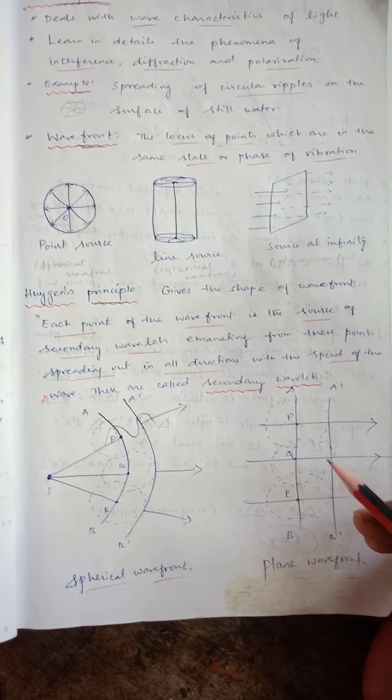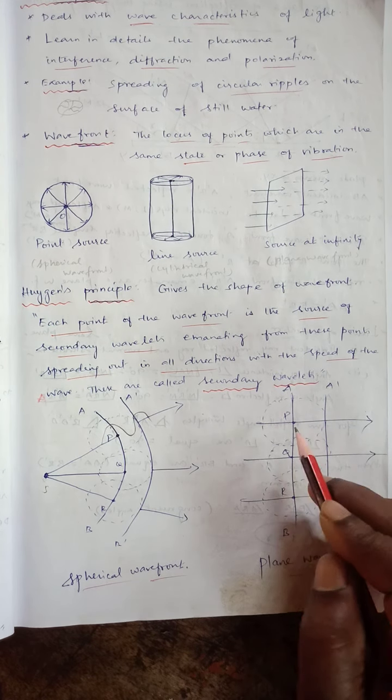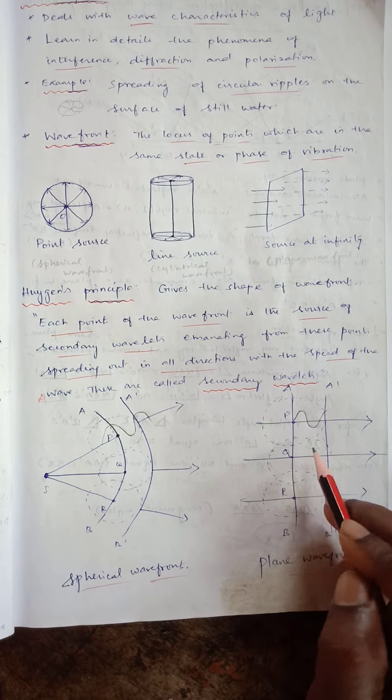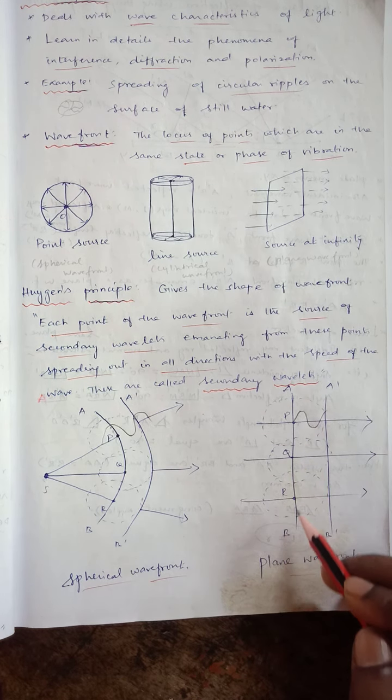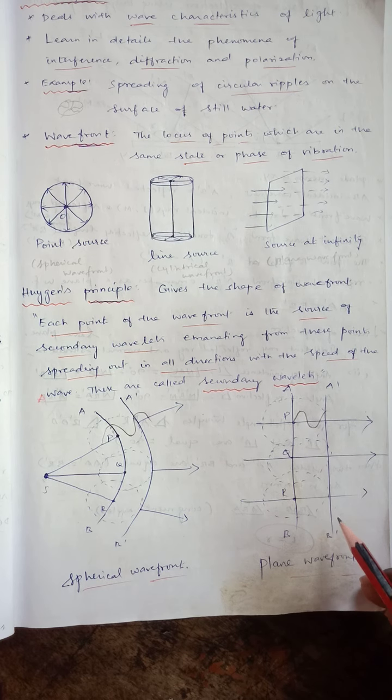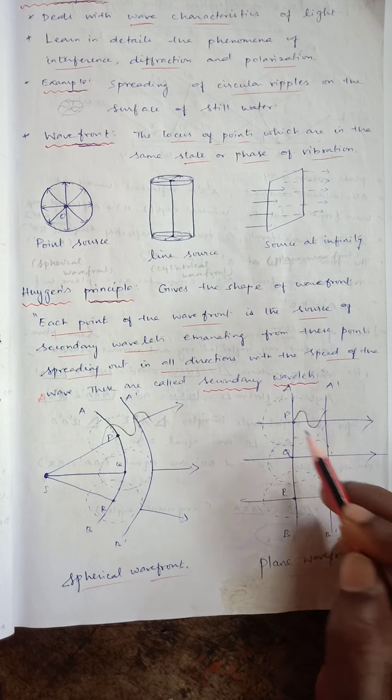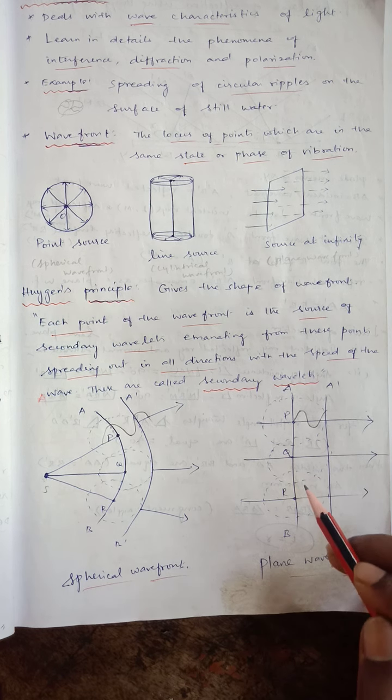In the case of a plane wavefront, it's like this. Here P is acting like this, producing maximum like this. So this is the primary wavefront, this is a secondary wavefront. So the secondary wavefront's source is the primary wavefront only.